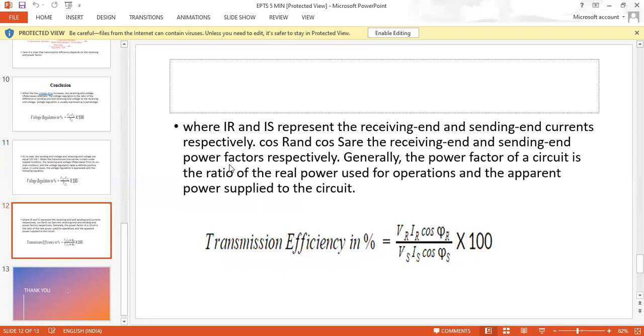Where IR and IS represent the receiving end and sending end currents respectively, and cos phi R and cos phi S are the receiving end and sending end power factors respectively. Generally, the power factor of the circuit is the ratio of real power used for the operations and the apparent power supplied to the circuit. Transmission efficiency is equal to VR IR cos phi R by VS IS cos phi S into 100.